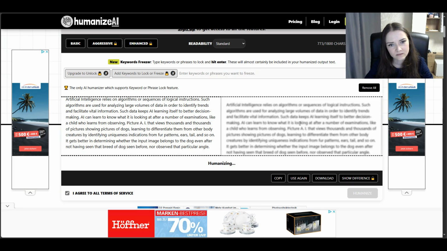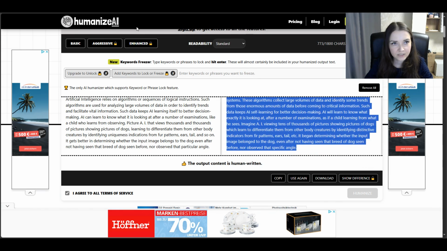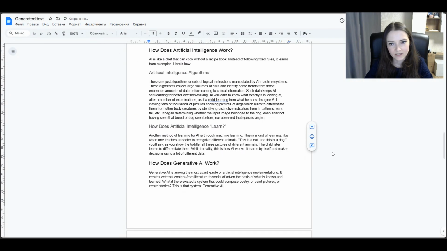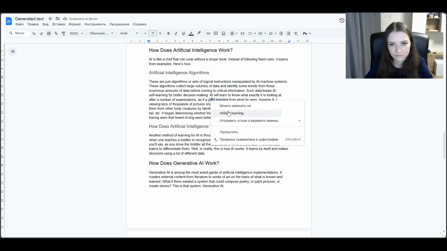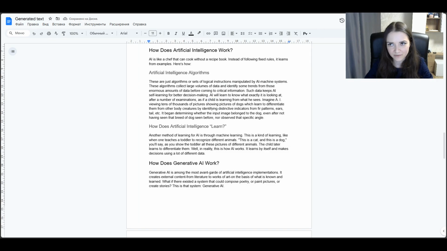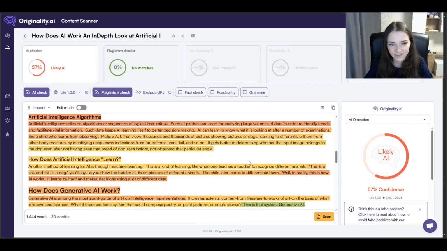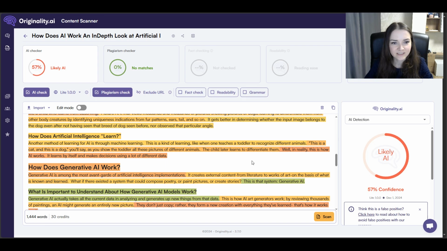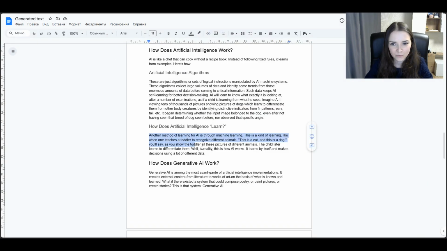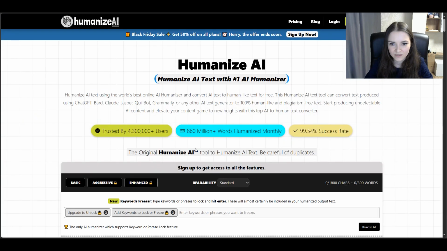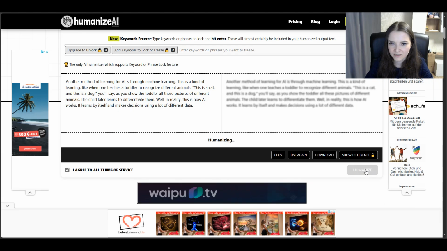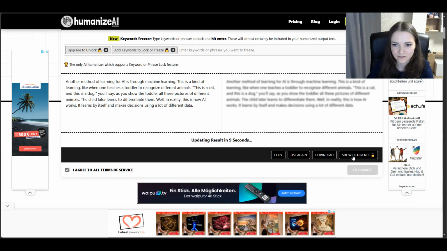Once again, copy it, paste it here, and do the same with some other paragraphs that Originality AI didn't like. The next one too, and so on and so forth. So let's see how it goes. I'll come back in a minute and we'll analyze the final version.